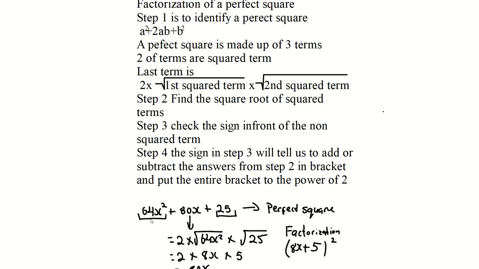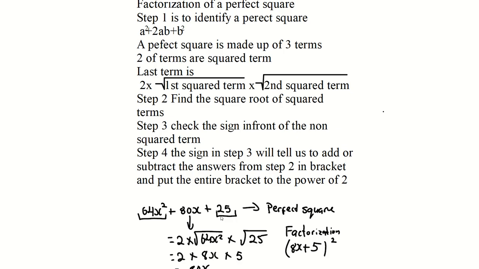So if I have 64x squared plus 80x plus 25, I will check to see: square root of 64x squared is 8x, square root of 25 is 5. So I'm going to check, is 2 by 8x by 5 80x? It is. So yes, this is a perfect square. That is how you check to see if it's a perfect square.